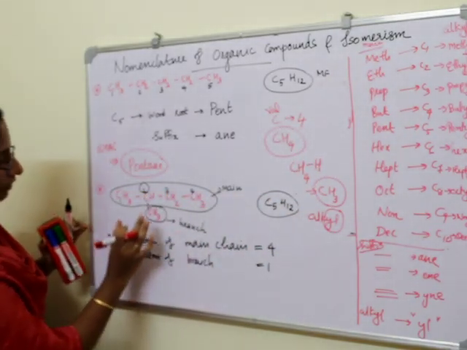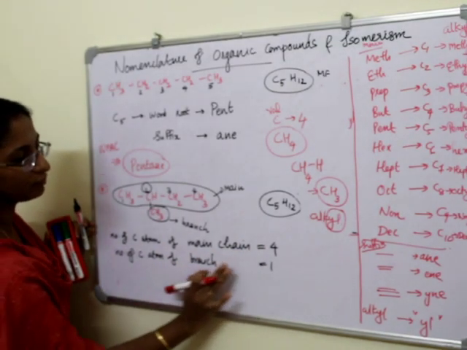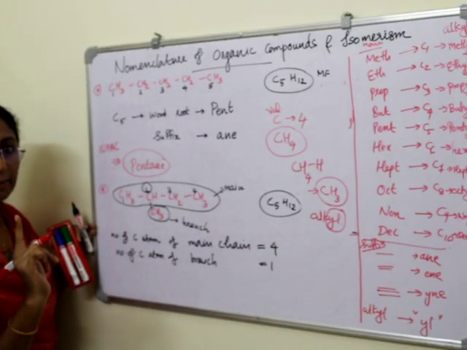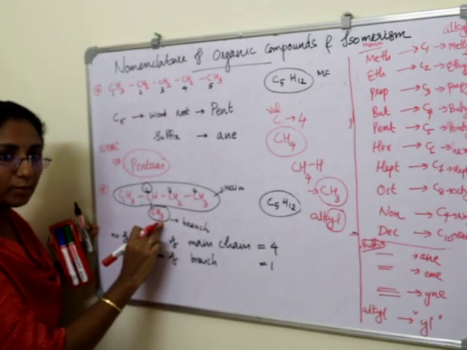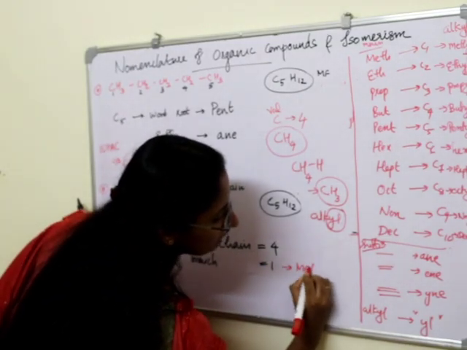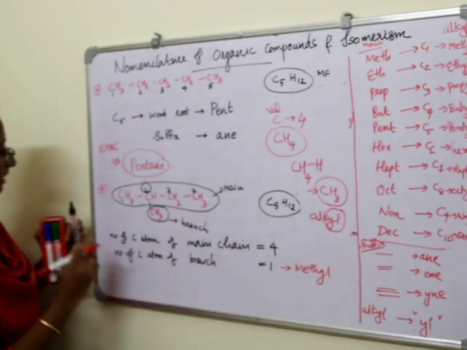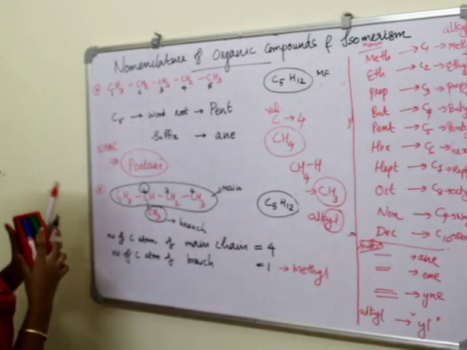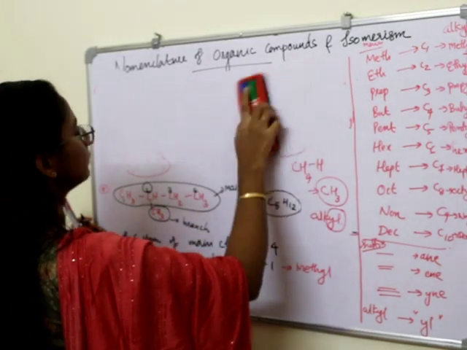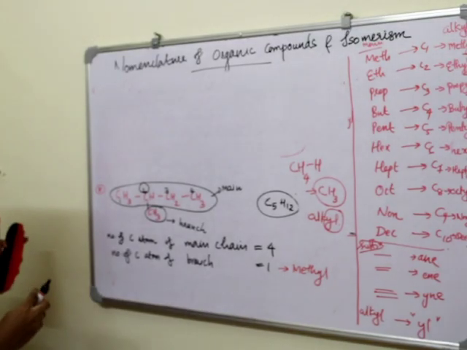So the number of carbon atoms of the main chain is 4. The number of carbon atoms of the branch is 1. This alkyl group has 1 carbon atom. Therefore, what will be the name of this alkyl group? It will be methyl. So the name of the alkyl group will be methyl. Similarly, the second step is done. So what will be the third step?